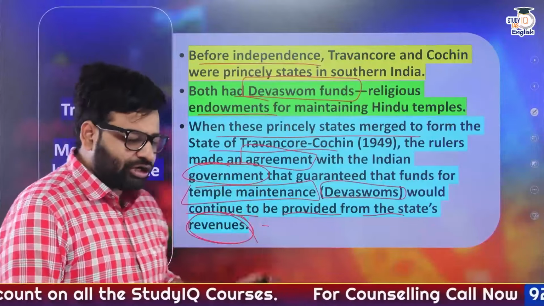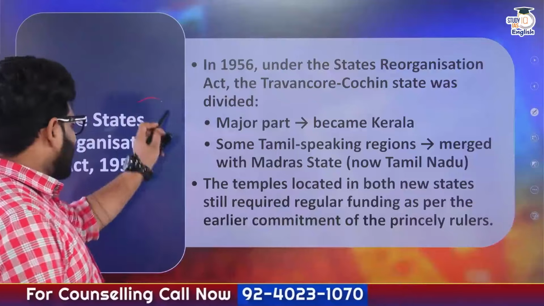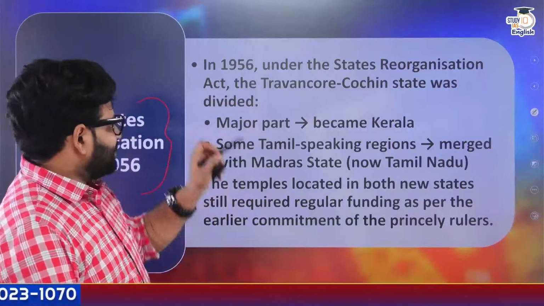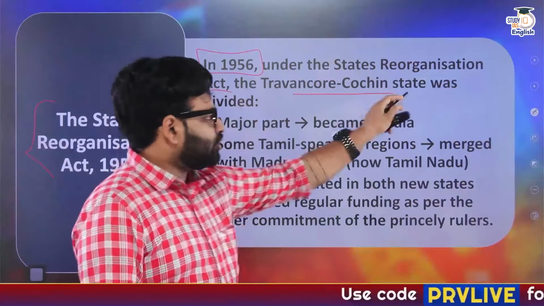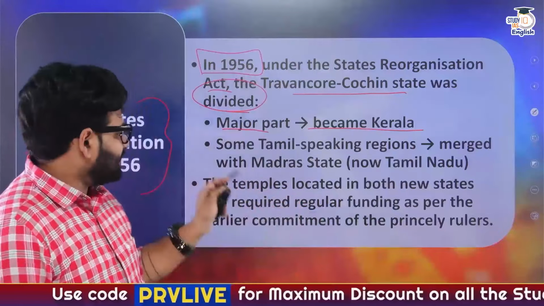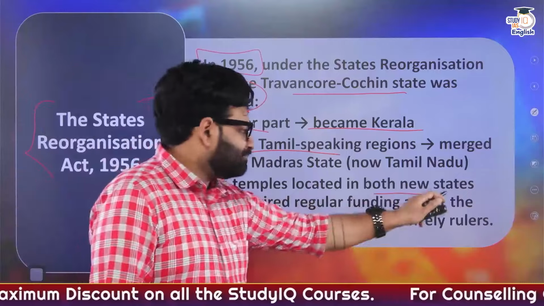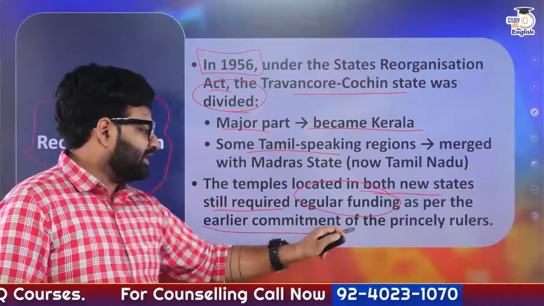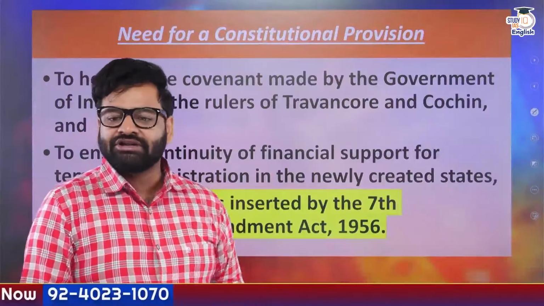And so, in order to keep the promise, in order to keep the covenant, the States Reorganization Act came into existence with the 7th Constitutional Amendment Act. As you can see, in 1956, under the Act, Travancore Cochin was divided and the major part became Kerala and some parts became Tamil Nadu. So the temples located in both the new states still required regular funding as per the earlier commitment of the princely rulers.